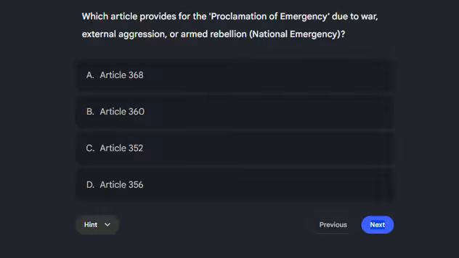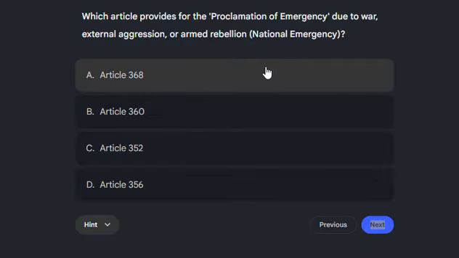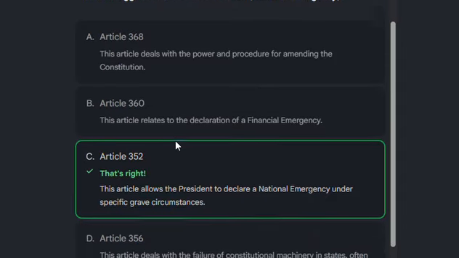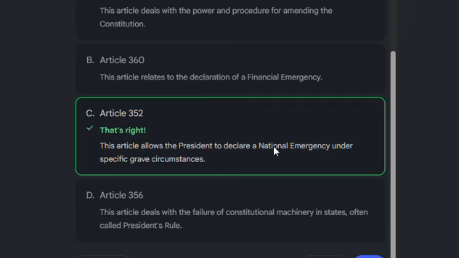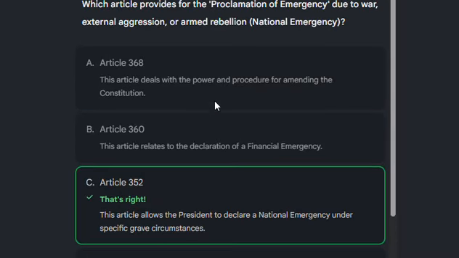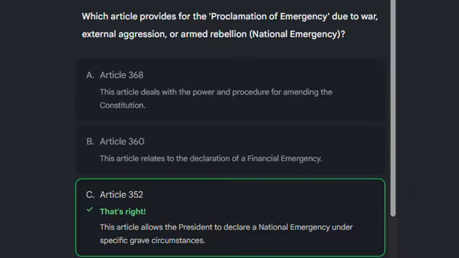Then the next question is, which article provides for the proclamation of emergency due to war, external aggression, and armed rebellion? National emergency. The correct answer is Article 352. This article allows the president to declare a national emergency under specific grave circumstances. So the correct answer is 352.